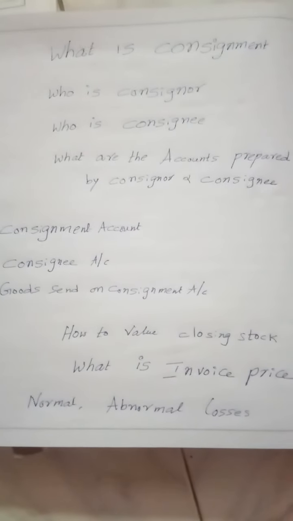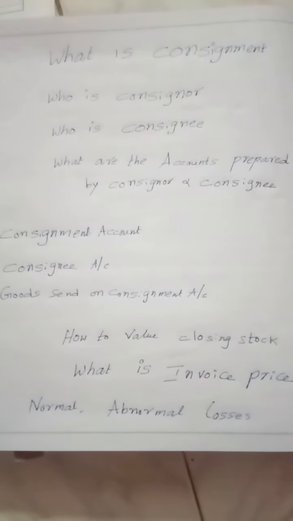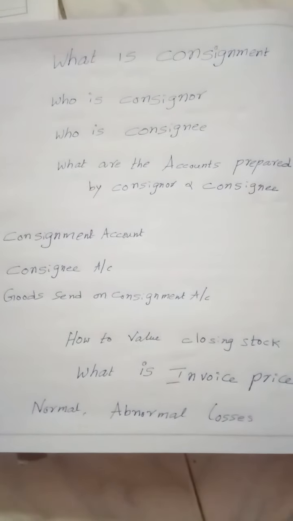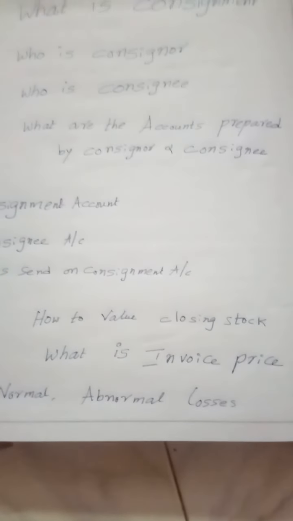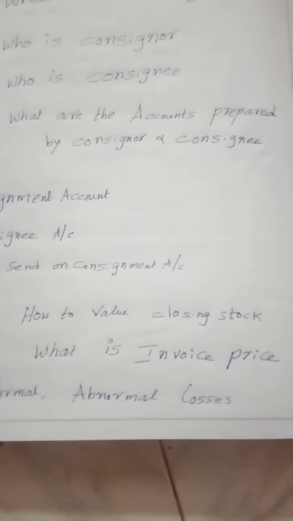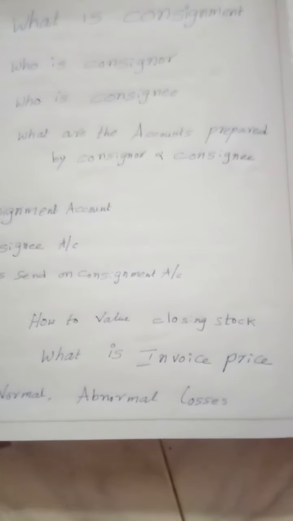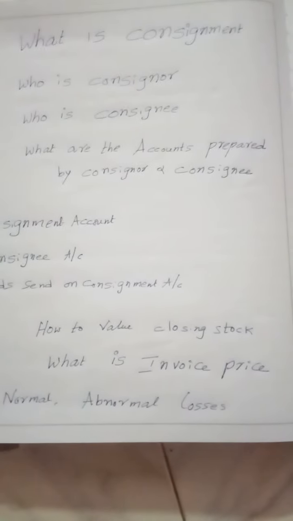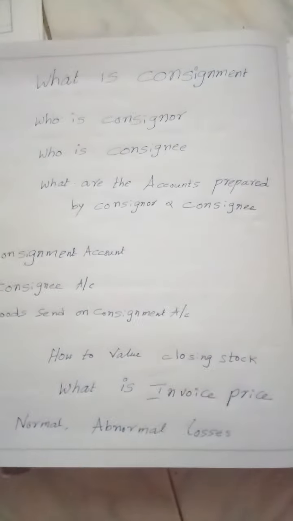There may also be normal loss. There are some goods like coal and oils that may lose their value at the time of loading and unloading. That is known as normal loss. For normal loss, there will be no further valuation. But in case of abnormal loss, like a fire accident, if something happens, that is known as abnormal loss. If the goods are insured, the insurance company will pay the insurance for it. Abnormal loss will appear on the credit side of the consignment account.